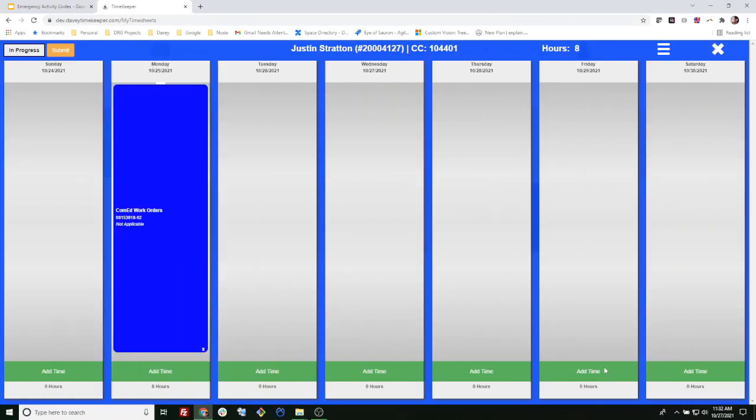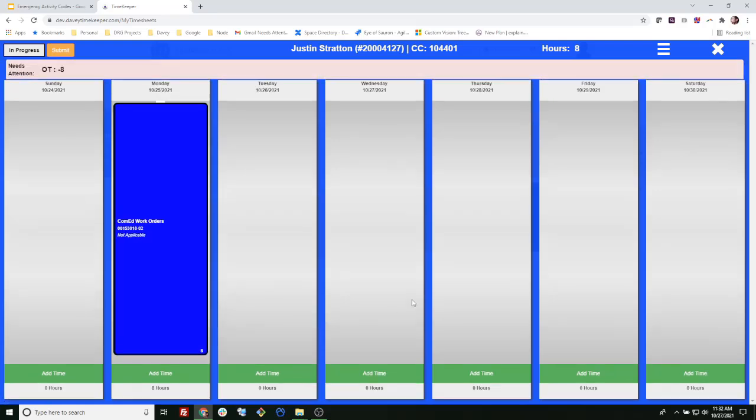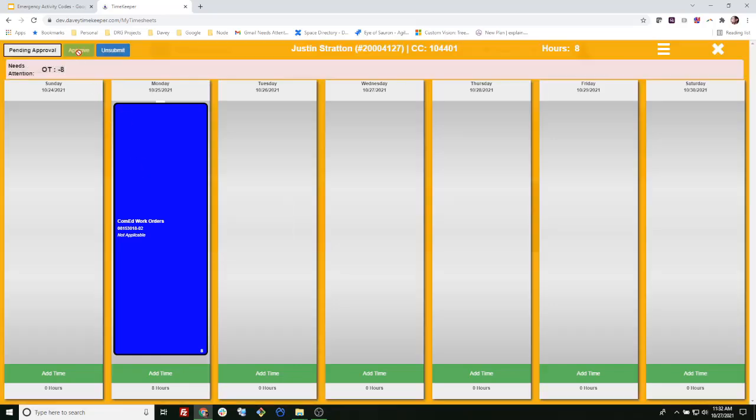Here I have a timesheet opened in TimeKeeper, and you'll notice a normal activity. If I go ahead and set this to be 8 hours of overtime, you'll notice the warning ribbon will come up telling me that I cannot approve this timesheet. It's because it knows I have not qualified for overtime as I've yet to work 40 hours. If I go ahead and ignore that, you'll notice my supervisor will be unable to approve the timesheet.